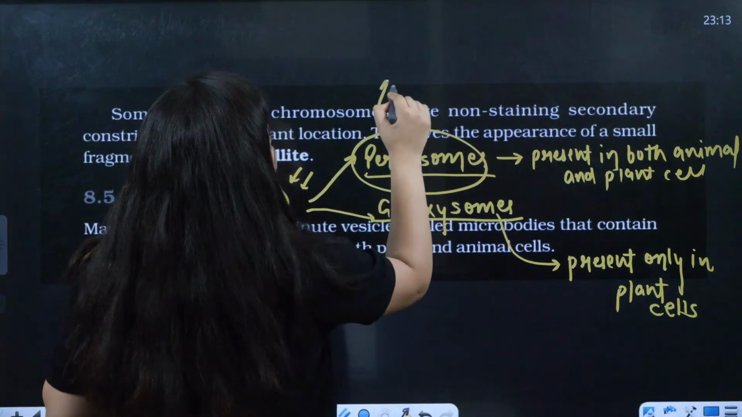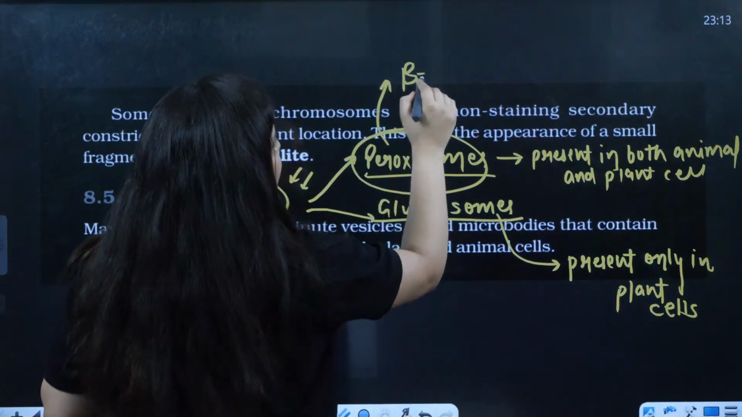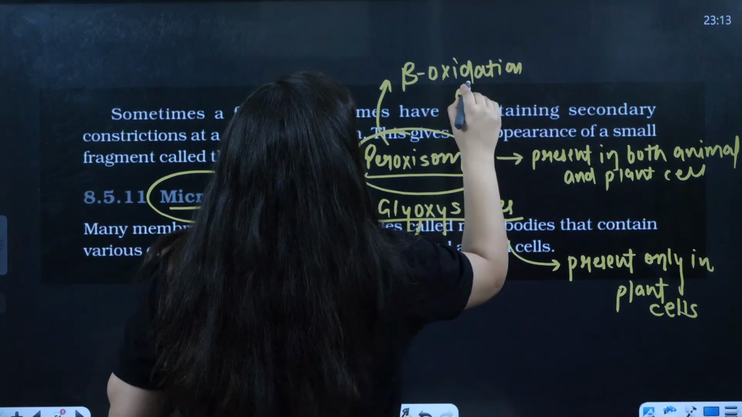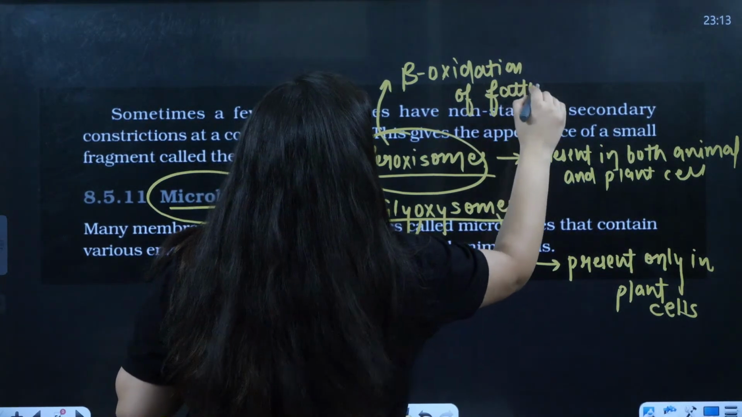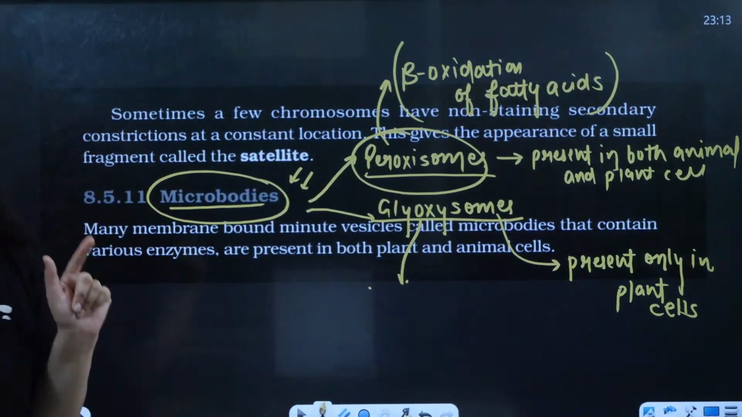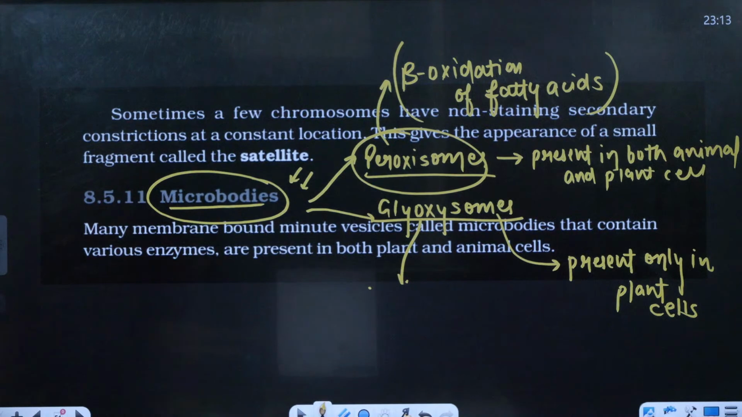Peroxisomes are even present in cells where there is beta oxidation of fatty acids. So this organelle plays a role in the beta oxidation of fatty acids, and this is what you need to remember. Peroxisomes are involved in beta oxidation of fatty acids, and in plants and animals you are going to find them.